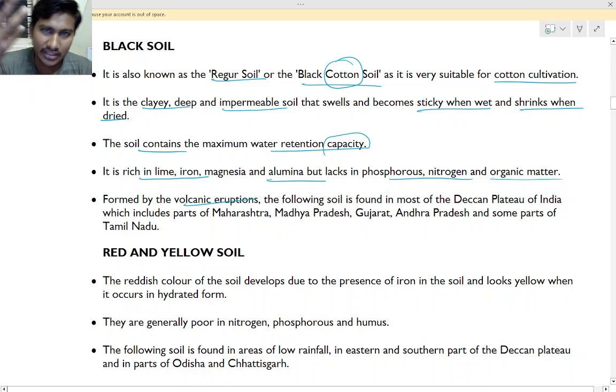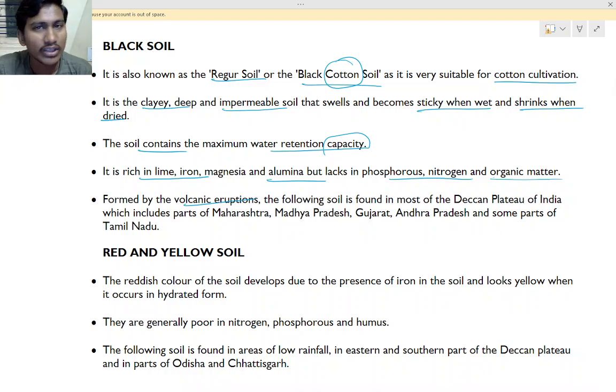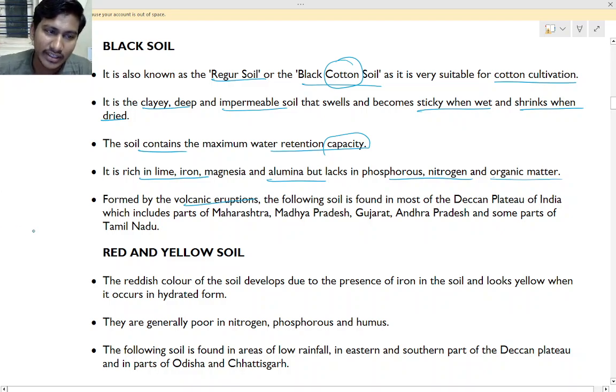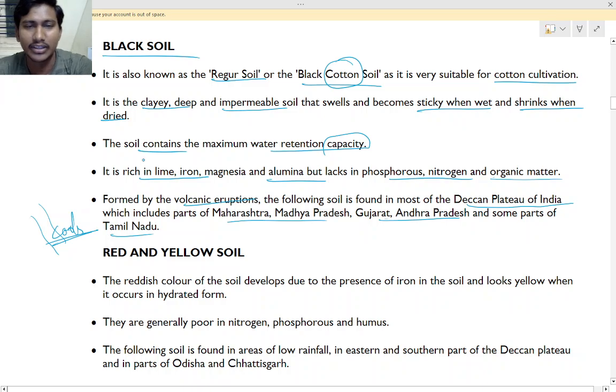When a volcanic eruption happens and the lava flows down, when it cools, that becomes the black soil. Okay, found in most of the Deccan Plateau of India, which includes parts of Maharashtra, Madhya Pradesh, Gujarat, Andhra Pradesh and some parts of Tamil Nadu and Karnataka.